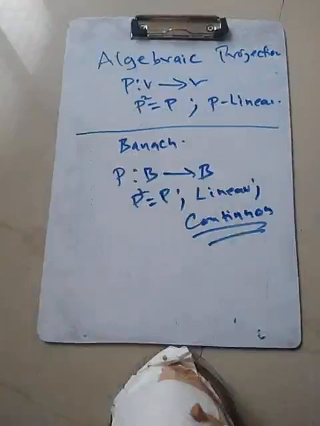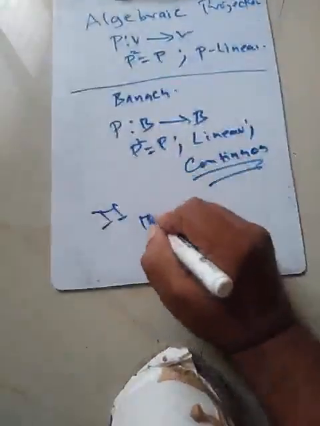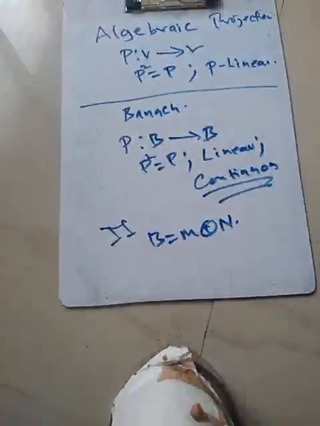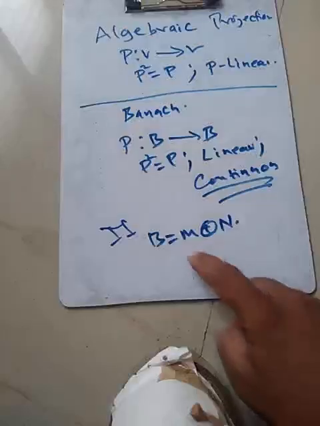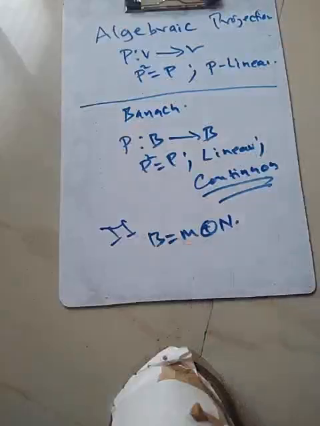So given two closed linear subspaces, there is another condition: if B is M direct sum N, then the continuity and this sum is important. It may happen that on a Banach space there may be closed linear subspaces, but they may not add up to the whole space B. So the existence of such M and N whose direct sum is B happens on a space which is known as a Hilbert space.